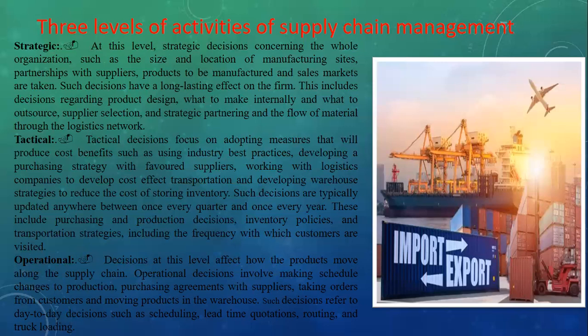Now finally the third one, operational level. In operational level, after the manufacturing process starts, we need to understand the working procedures, how much manpower we need for the manufacturing process, how many trucks we need to arrange. So these are decisions related to the manufacturing process, and in tactical level before the manufacturing process, and in strategic level at the initial stage of starting the firm. So we will understand one by one.